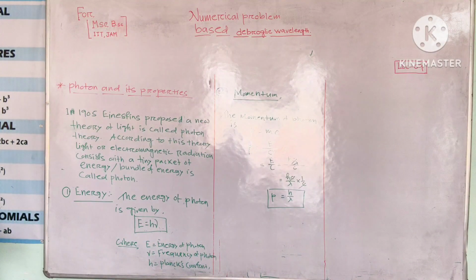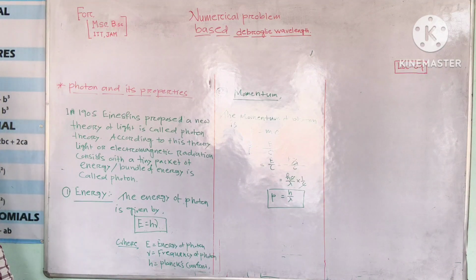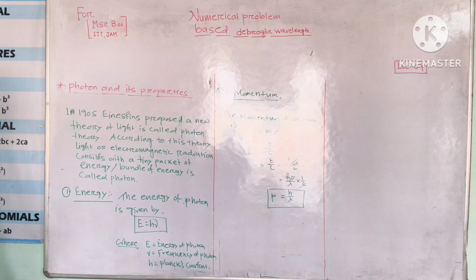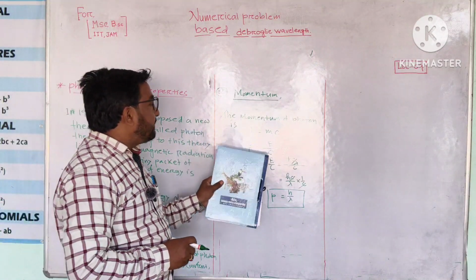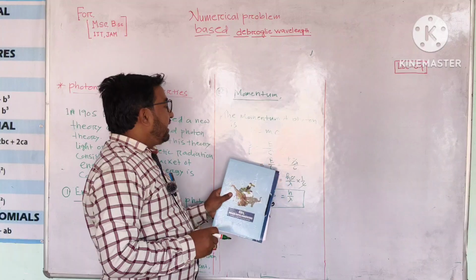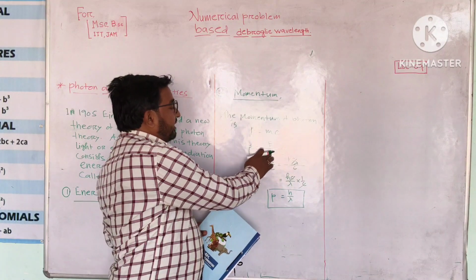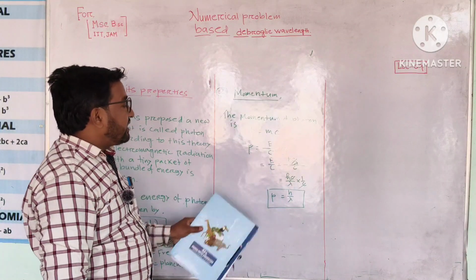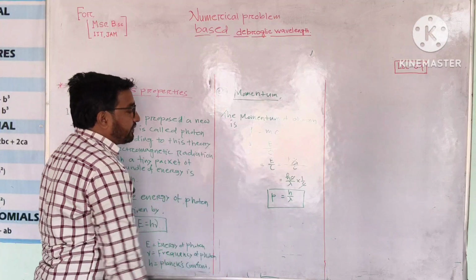The momentum of a photon, as you know, momentum is the product of mass and velocity of a moving object. The momentum of the photon is P equals mc. We know that m equals E by c square into c, and c and square will be cancelled, so E by c, and E we can write in terms of hc by lambda divided by c. The c and c will be cancelled, so finally we can write P equals h by lambda. So this is the momentum of the photon.